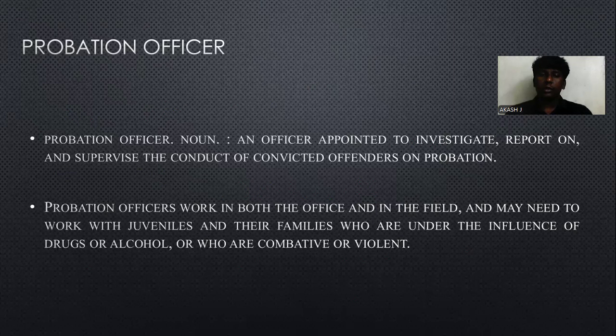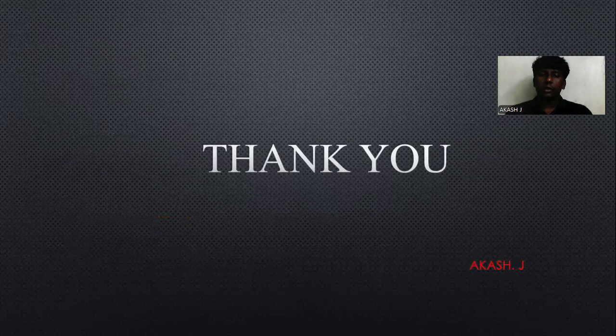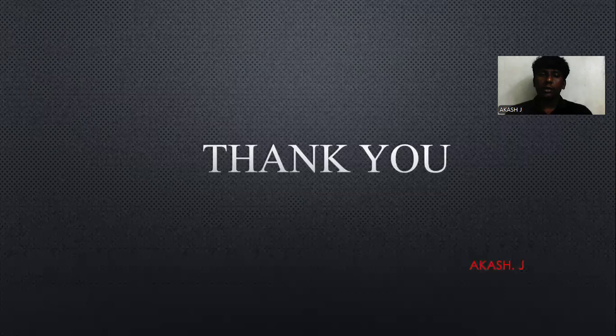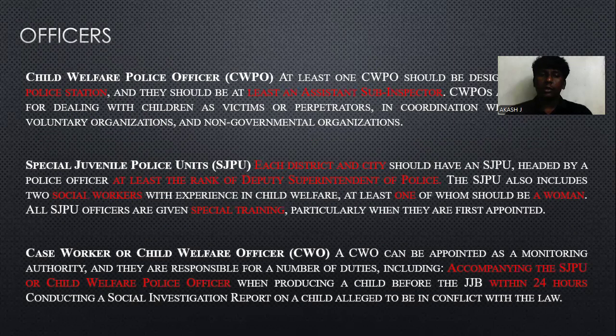Okay, then let's see the next part. Then we are going to see some of the officers in the JJ Act. The first officer is the child welfare police officer. The child welfare police officer has to be at least a sub inspector of a police station. Then he can handle the child.